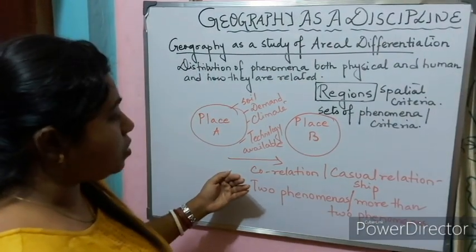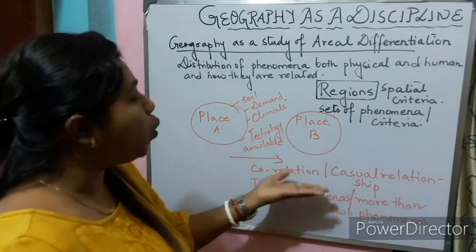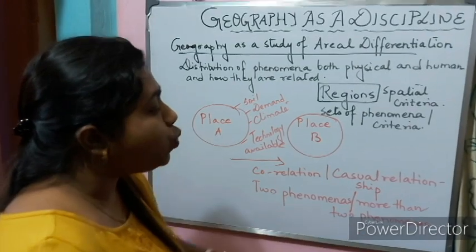Areal differentiation means, as a study of geography, that we need to understand the correlation or causal relationship between two phenomena or more than two phenomena.